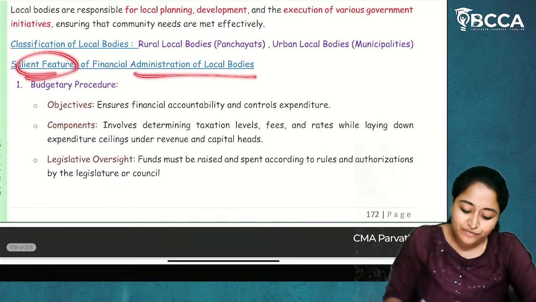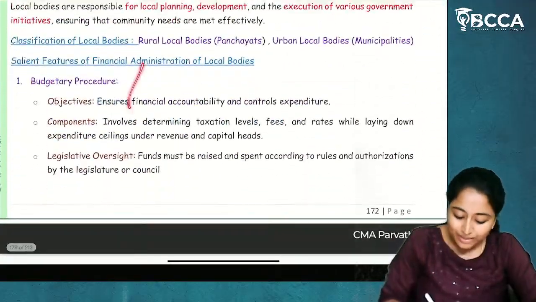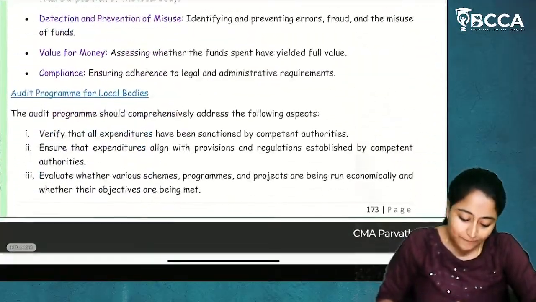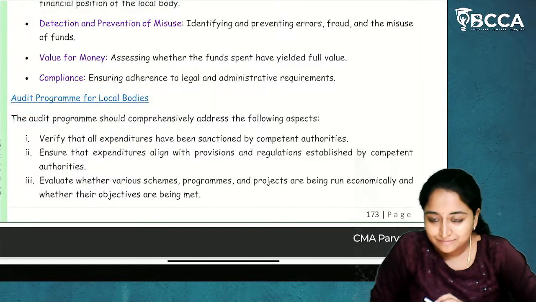Now salient features of financial administration of local bodies. You can see about this, how local bodies will work. But here, audit program for local bodies. How should the audit be done?